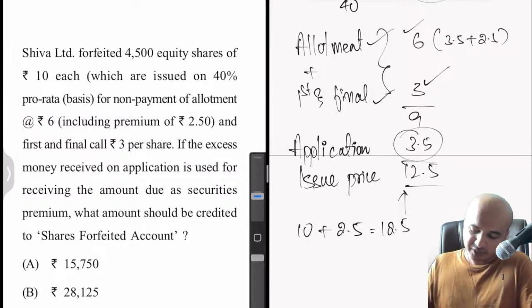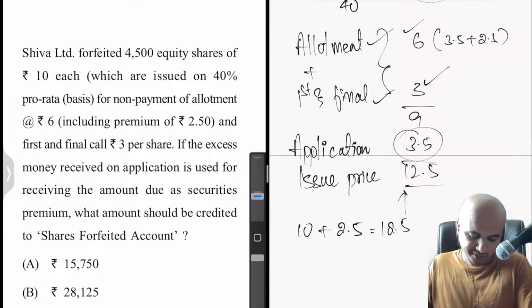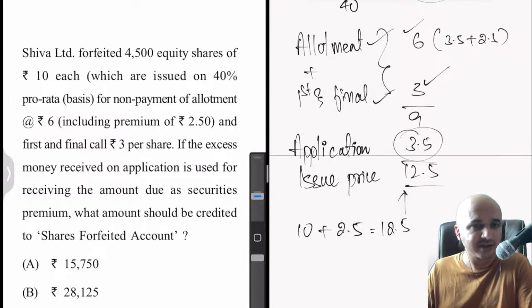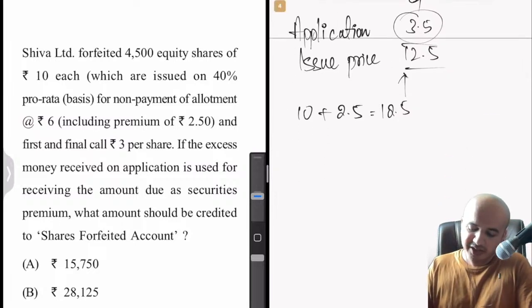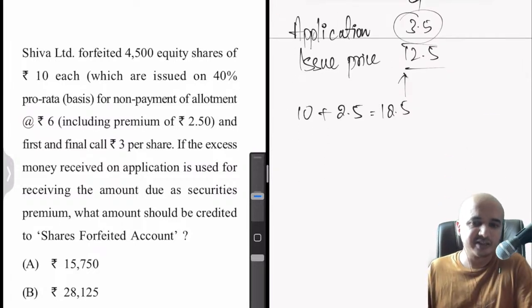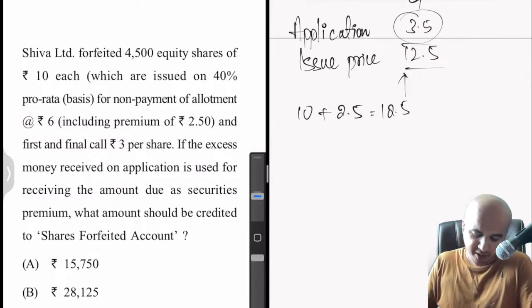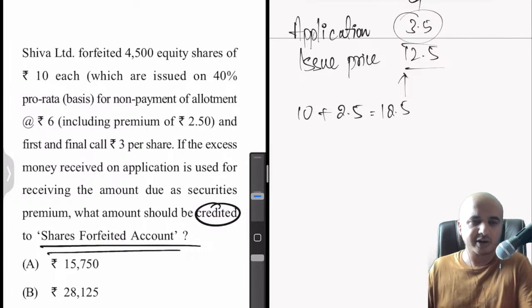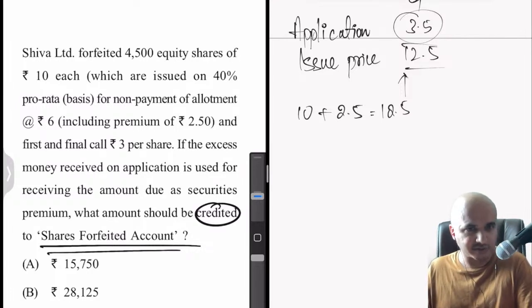Okay. So now this fellow, whose shares are forfeited now, has paid the application money, but has not paid the allotment and first and final call. So if he has paid the application money, how much money has he paid? Because we have to identify what amount should be credited to shares forfeited account. A very easy question actually. They haven't asked us to find out the capital reserve. Then it would have been slightly more time consuming.